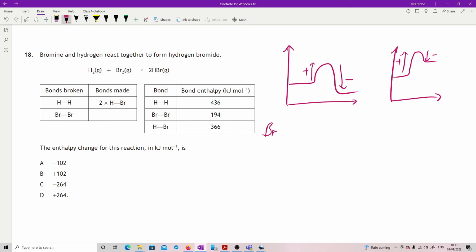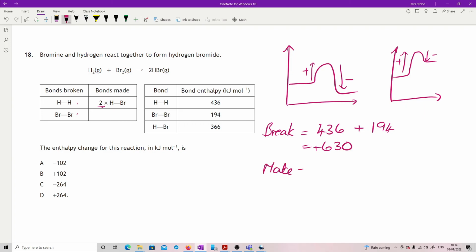Okay, so let's do the break. The break here, they've even told you. They've told you which ones are broken, which ones are made, and they've put the multiplier in. Okay, so I'm going to break 1 mole of hydrogen bonds and I'm going to break a mole of bromine bonds, so 194, gives me a total of 630, and this is a positive.